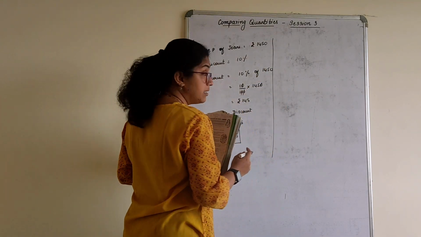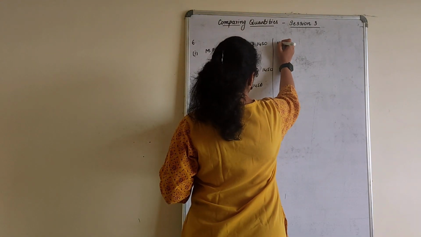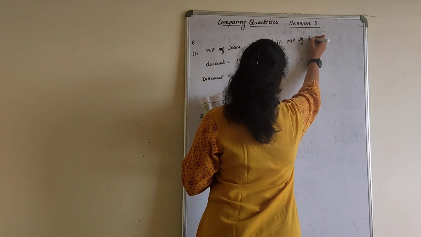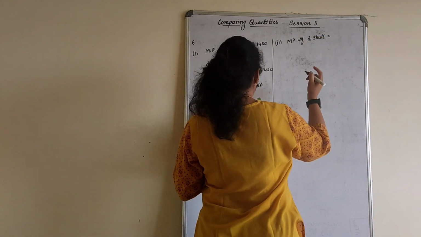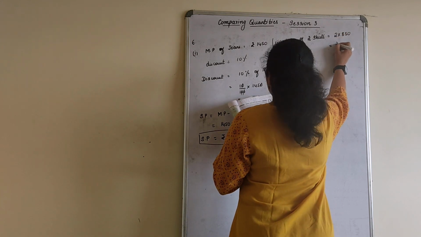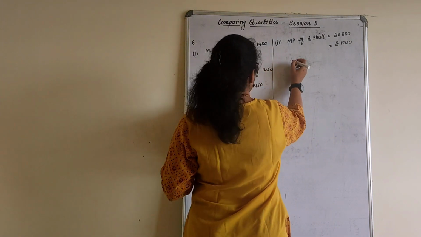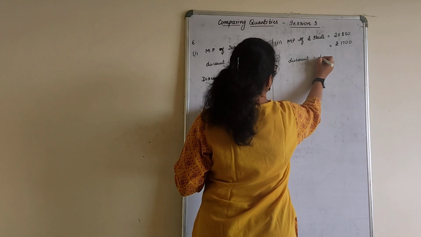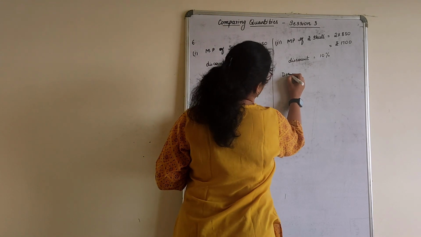Now the next is for the pair of shirts. He bought two shirts. So the second part you can do one below the other. Marked price of two shirts is equal to, one shirt is how much? 850. 2 into 850 is equal to rupees 1700. How much is the discount on this also? On anything you buy, it is a 10% discount. Let us find the discount amount.